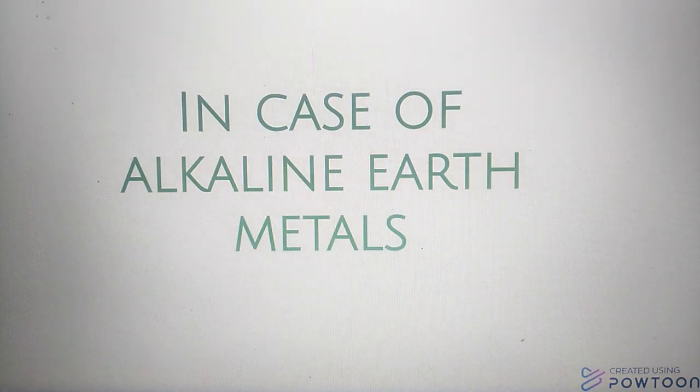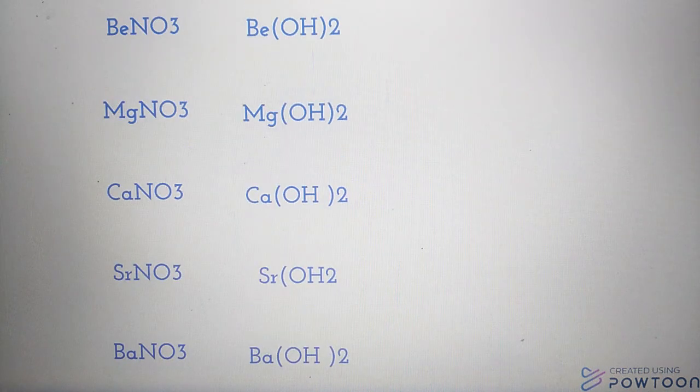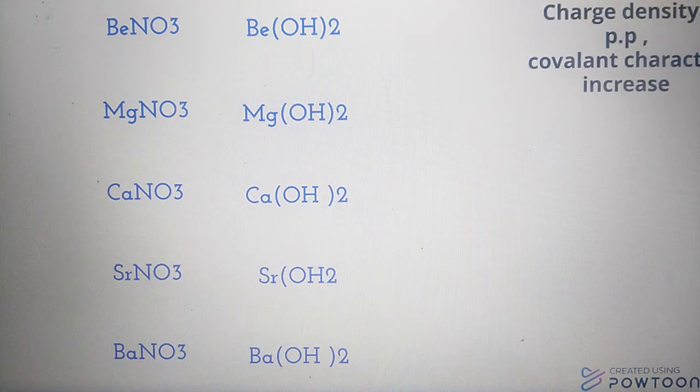In case of alkaline earth metals, nitrate of beryllium and hydroxides, the charge density first increases, then down the group decreases. Beryllium shows more charge density due to its small size.